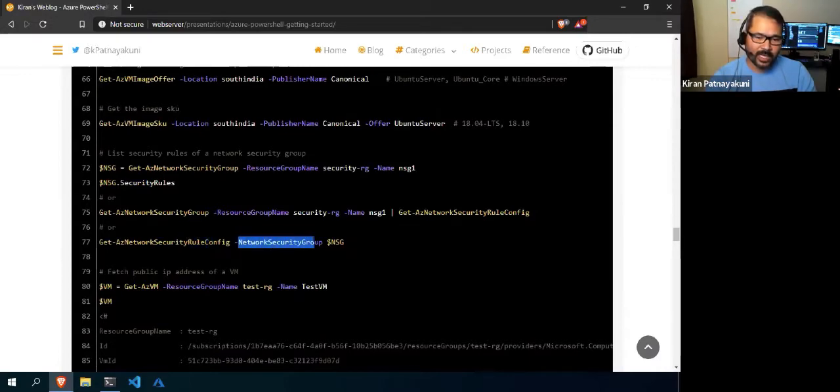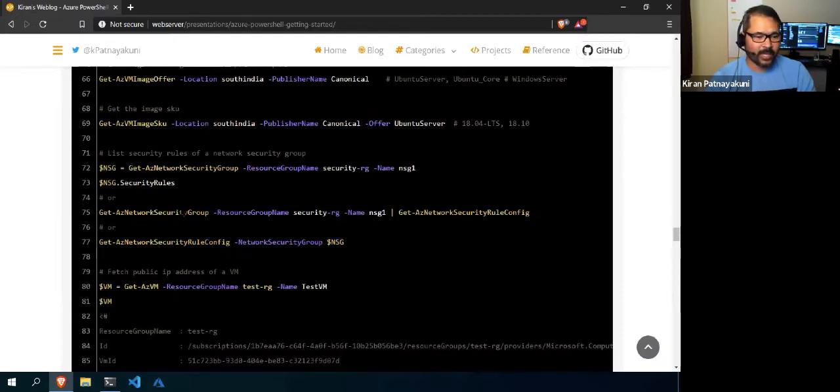Or you can give the network security group directly. First you have to get the NSG, and then pass that NSG object to Get-AzNetworkSecurityRuleConfig.